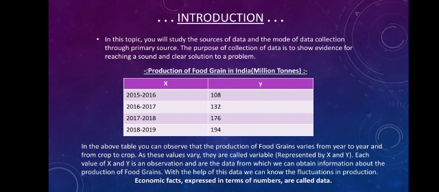Whether the economy is going in the positive quadrant or the negative quadrant can be determined only with the help of data shown in the form of numbers. So when economic facts are shown in the form of numbers, that is called data. This is the meaning of data, and we have also understood why there is a need to collect it.